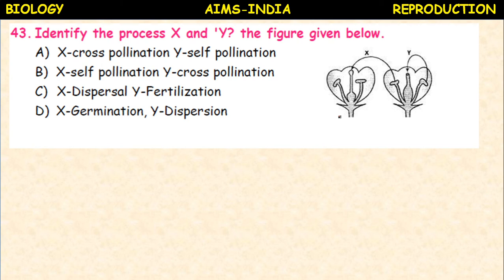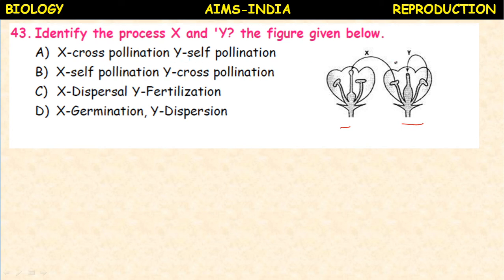Identify the process X and Y in the figure given below. Here the images are given, X and Y. You have to identify two flowers. X cross pollination, Y self pollination. X self pollination, Y cross pollination. X dispersal, Y fertilization. X germination, Y dispersion. So first two options, you have to select the right option.